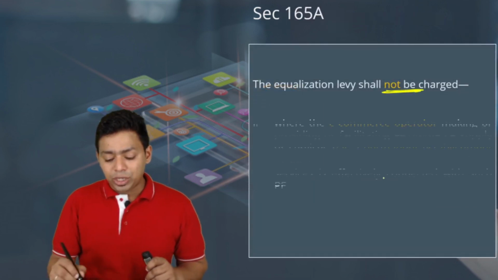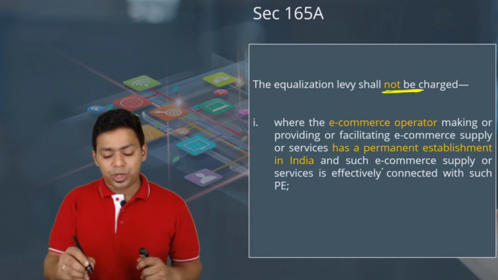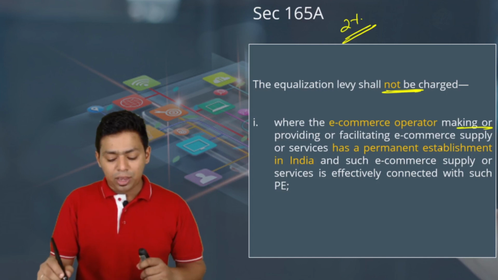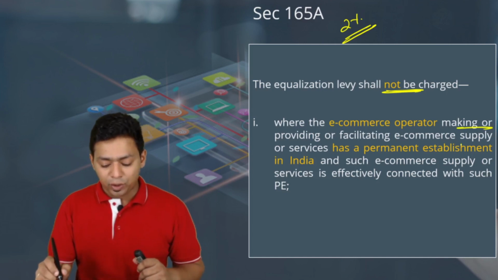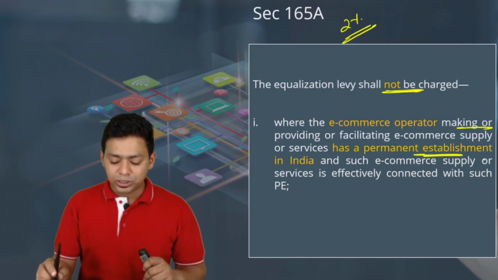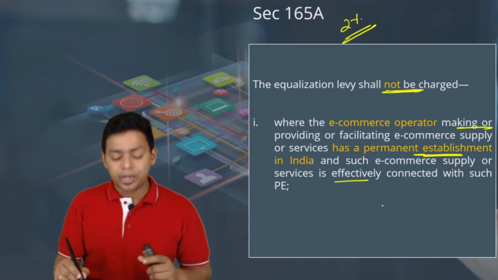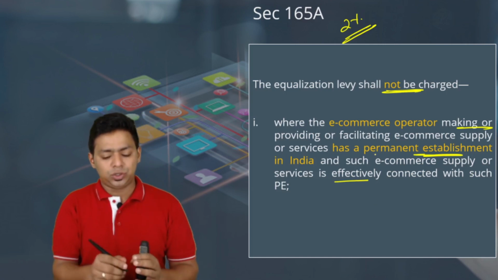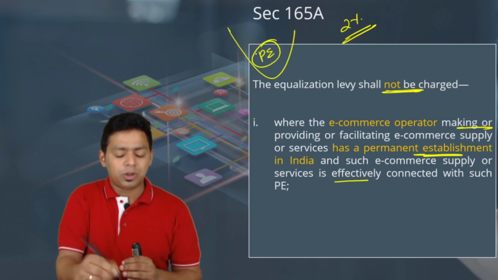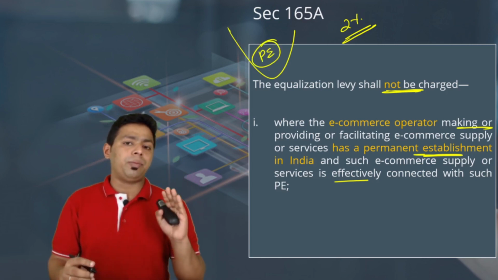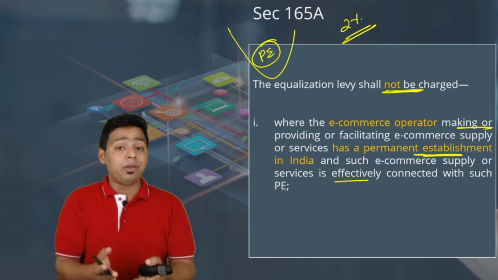The equalization levy shall not be charged. This new equalization levy, that is 2% equalization levy, applies where the e-commerce operator is making or providing or facilitating e-commerce supply or services which has a permanent establishment in India, and such e-commerce supply or services is effectively connected with such PE. If the PE is in India, then obviously we don't have to worry about taxation, because if you are having a permanent establishment in India, either in the form of TDS or in the form of recovery of income tax, recovery is easy because you are having a PE in India.